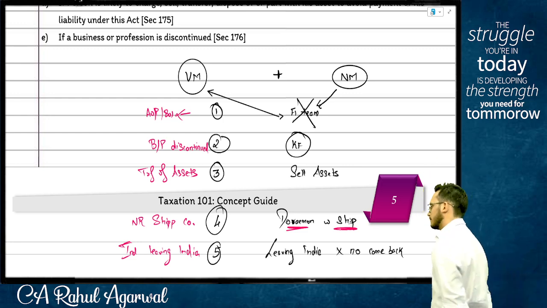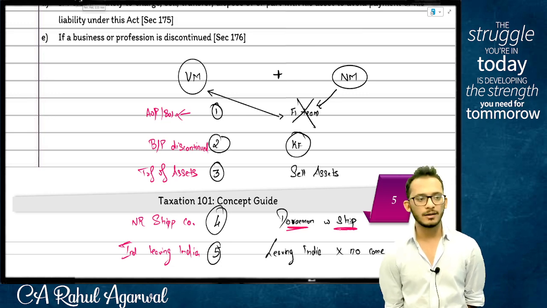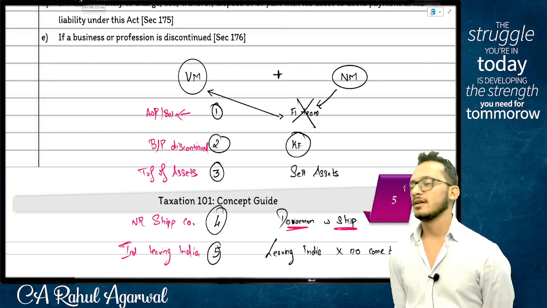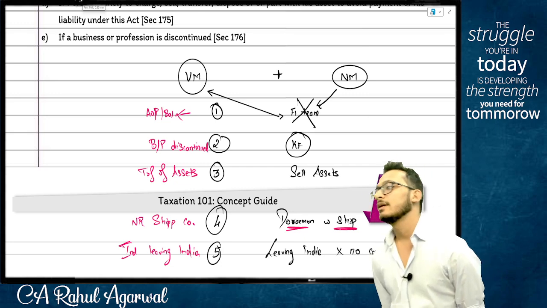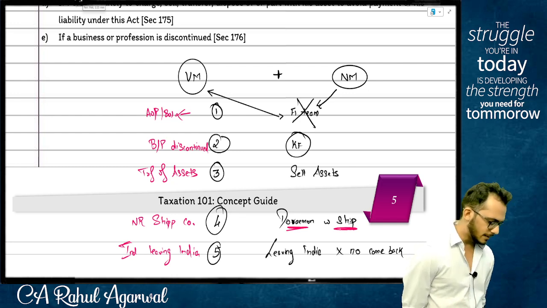This will arrive at gross total income. Done. Step number 8.